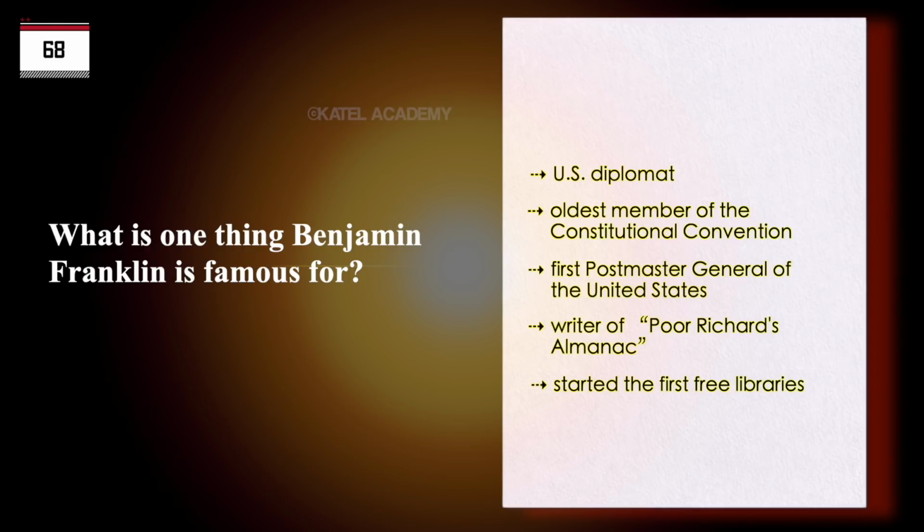U.S. diplomat. Oldest member of the Constitutional Convention. First Postmaster General of the United States. Writer of Poor Richard's Almanac. Started the first free libraries.